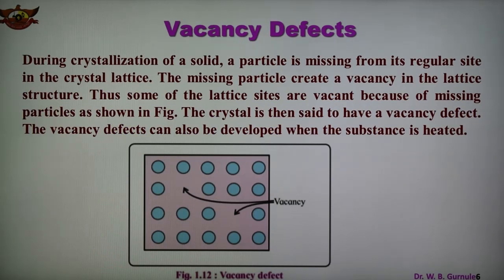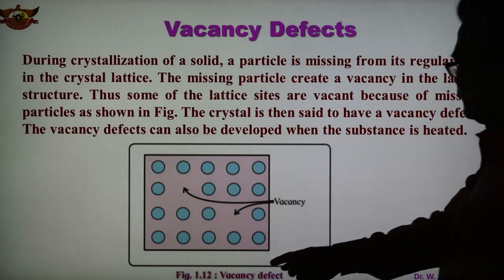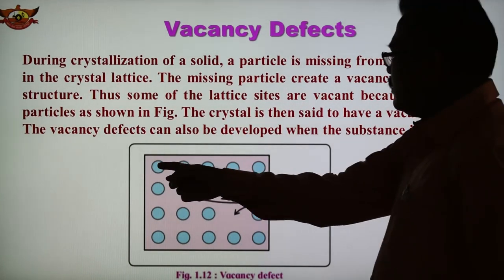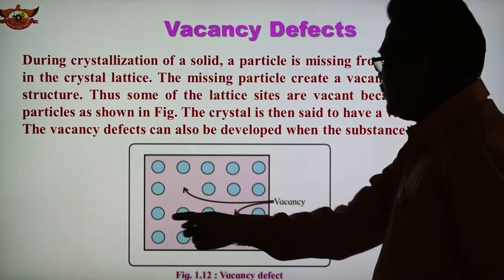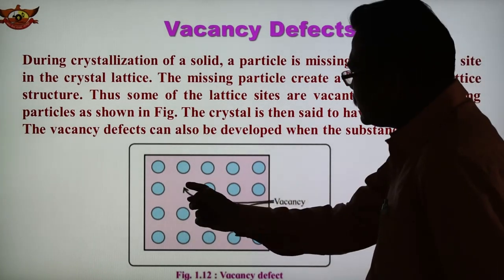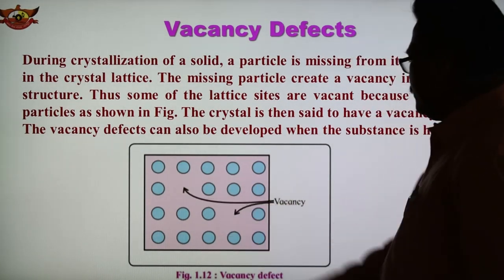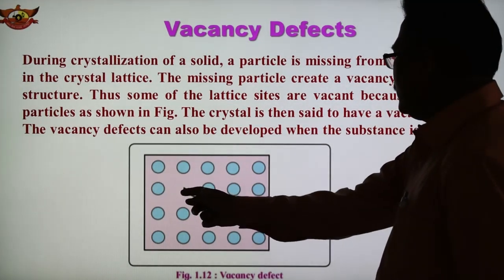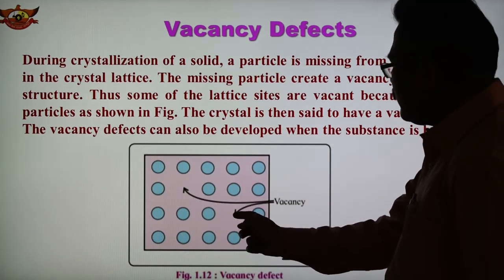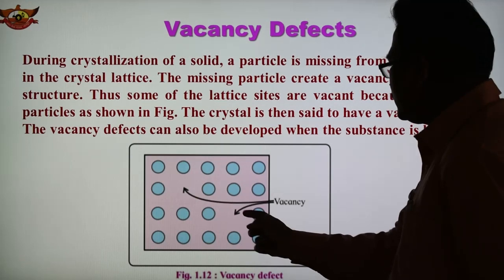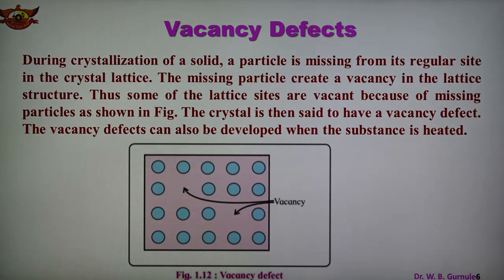Now, what is the vacancy defect? It is shown in the figure. This is the regular arrangement in a stoichiometric ratio. Regular arrangement of the particles is there, but now in this line there is a missing particle. Here is a vacancy, here is a vacancy also. In this line, one particle is missing. So there is a vacancy.